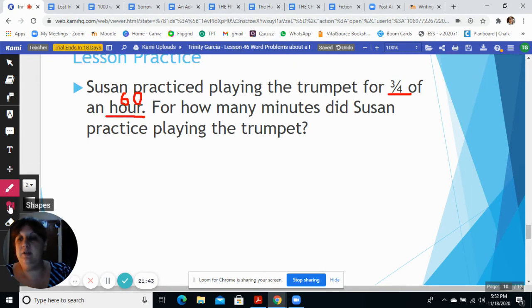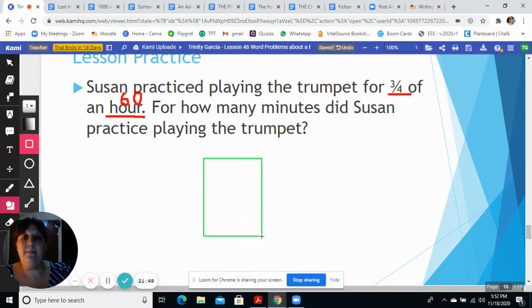So we're going to go ahead and draw our square or rectangle again, a little bigger so we have more room to write. This time our denominator is 4, so we're going to divide our rectangle into 4 spots. 1, 2, 3, 4. Like I said, it does not matter what kind of shape you use.